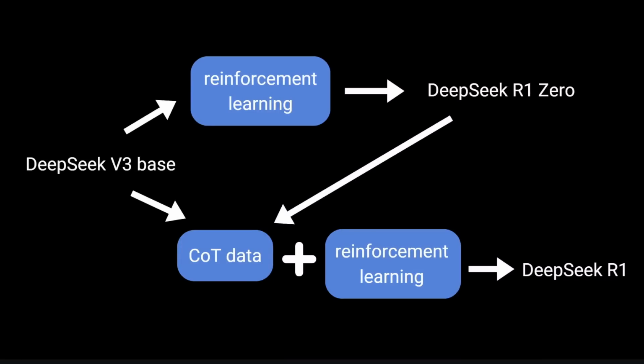But notice how everything is synthetic. They used the responses of R1-Zero to train R1 initially, and then it continued learning by itself using reinforcement learning. This is basically an AI training another AI to get smarter and smarter. Now, if we just repeat this without even doing anything else, or if we pump more compute into the system, we're going to get an AI that becomes smarter and smarter, generation after generation.